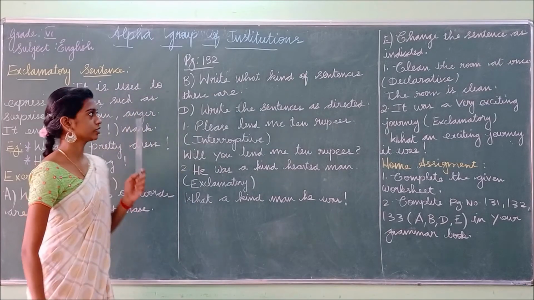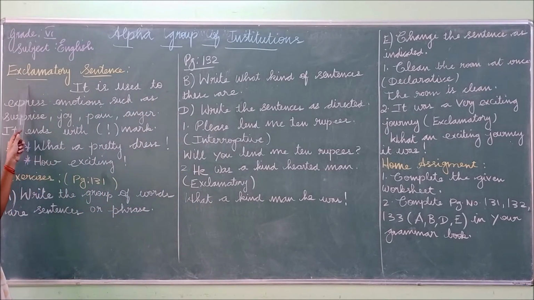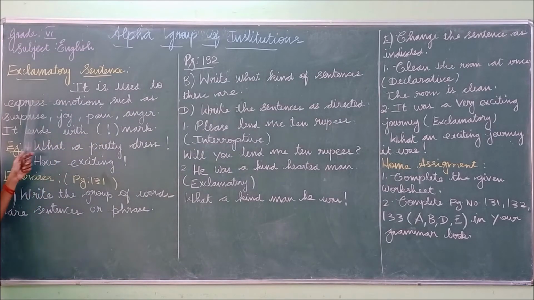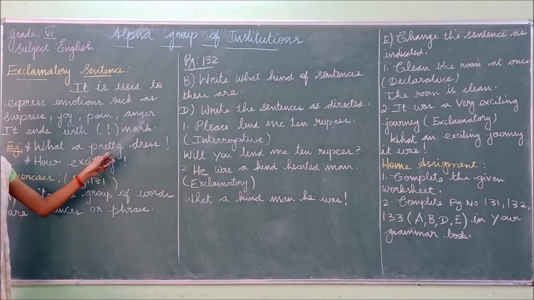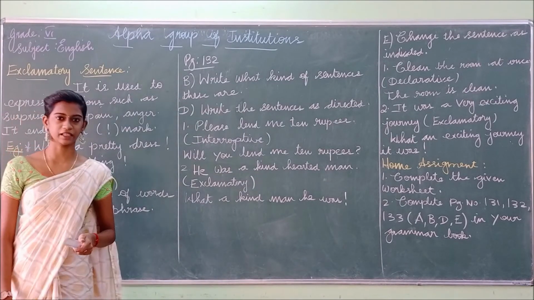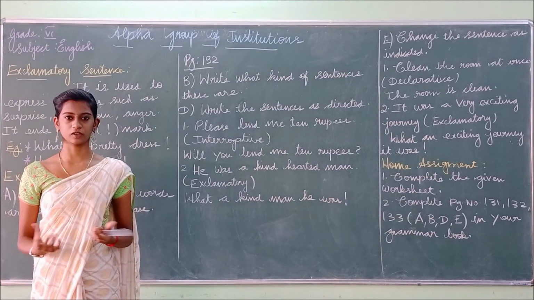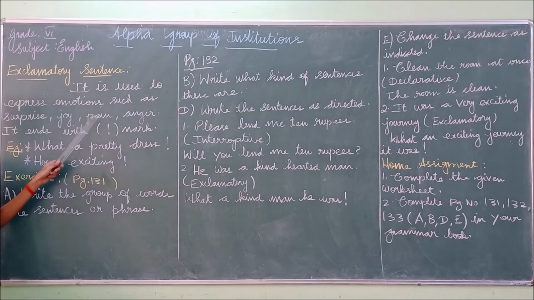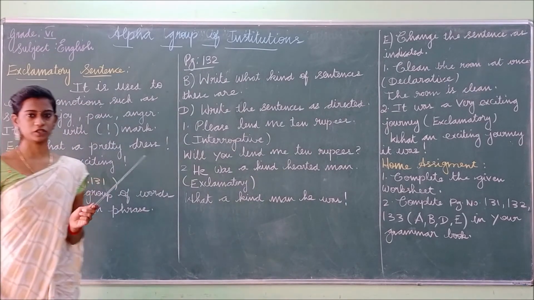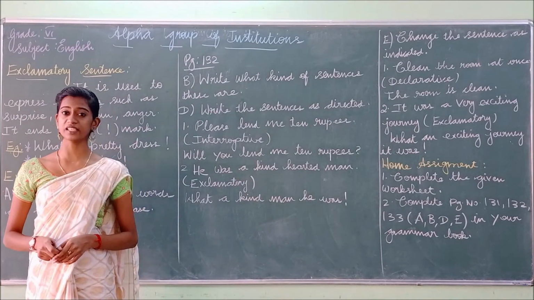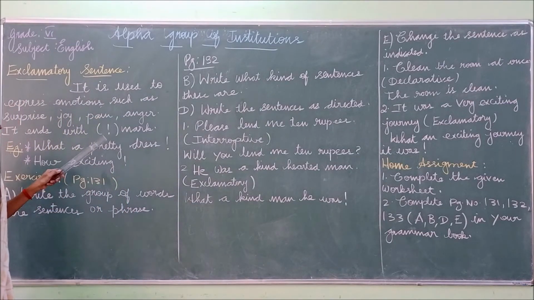Okay students, the next type we are going to see is the exclamatory sentence. What is the exclamatory sentence? It is used to express emotions such as surprise, joy, pain, anger. It ends with an exclamation mark. So the exclamatory sentence is about expressing our feelings. What are those feelings? Happiness, sadness, pain, joy, anger. These are all emotions. This sentence will always end with the exclamation mark. So this is known as the exclamation mark.